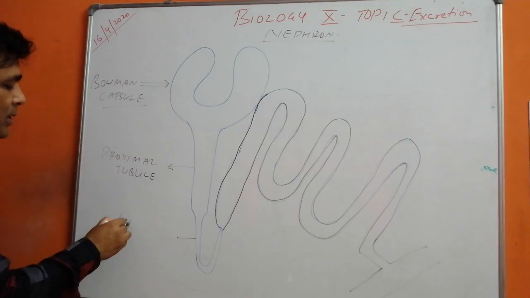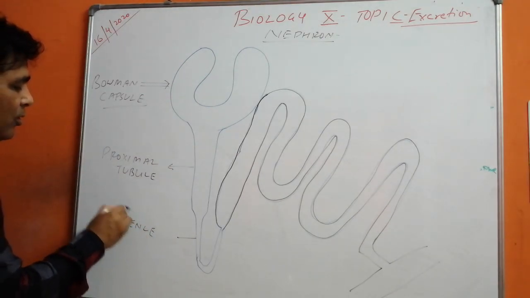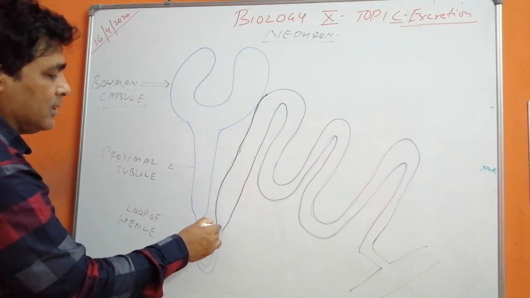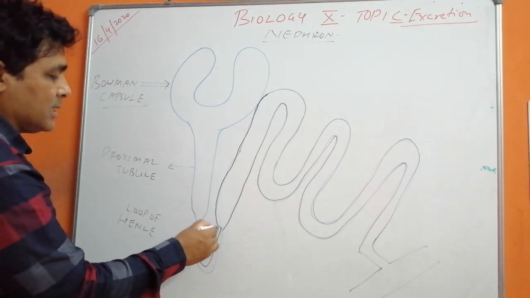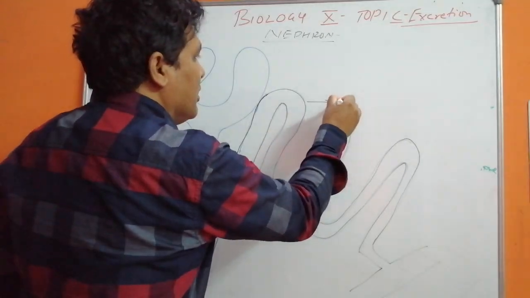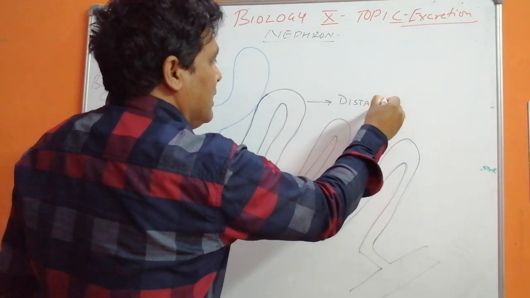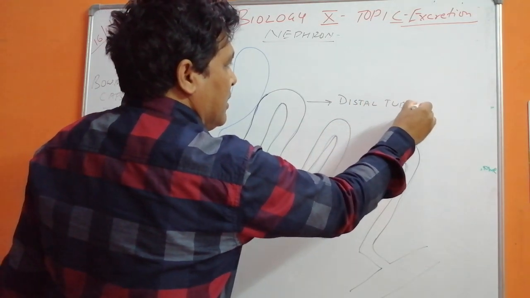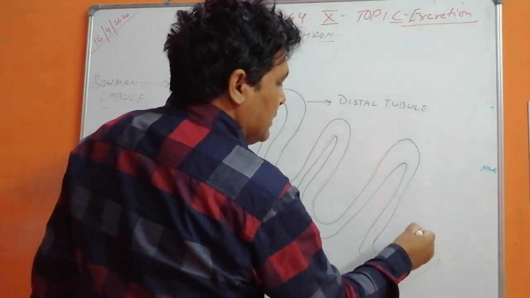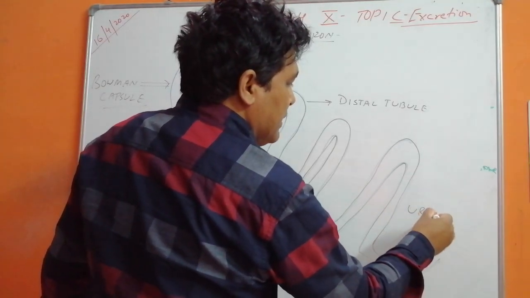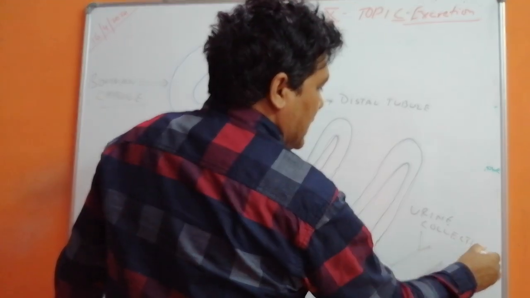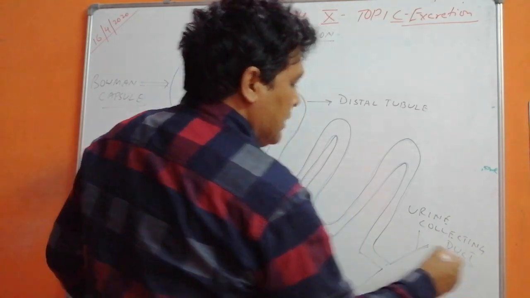This is Henle loop or loop of Henle. As you see, this is a folding and this is a loop like structure, and then this is your distal tubule, and this is urine collecting duct.